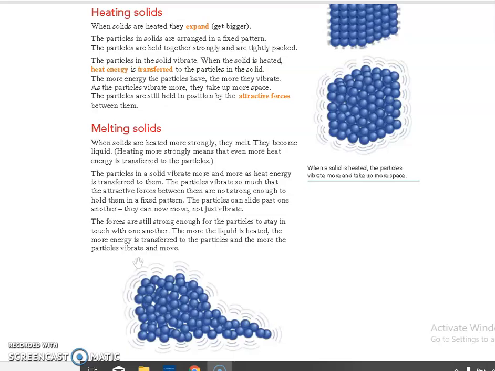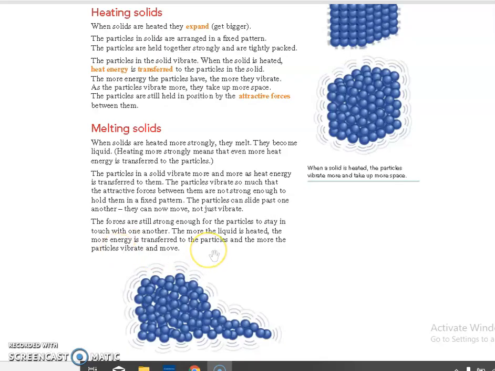Okay, so particles in solids will vibrate more and more, and what happens is the attractive forces between them are no longer strong enough to hold them in a fixed pattern. That is what I said, the force between the particles will reduce, and they will no longer have the energy to hold in a fixed pattern, and the particles can slide past one another, and then they can move or just vibrate.